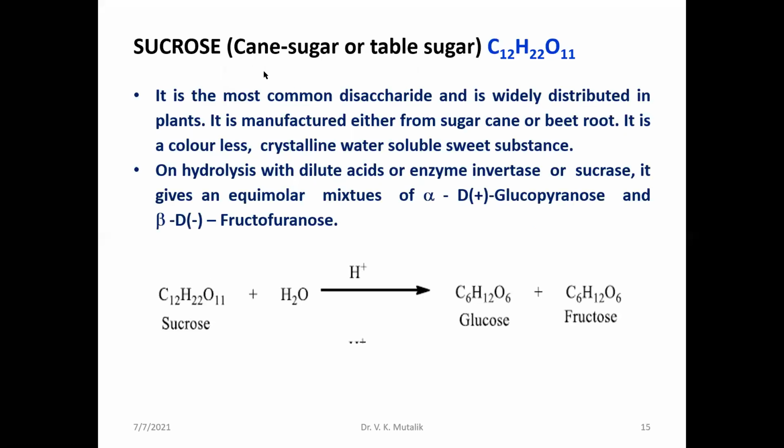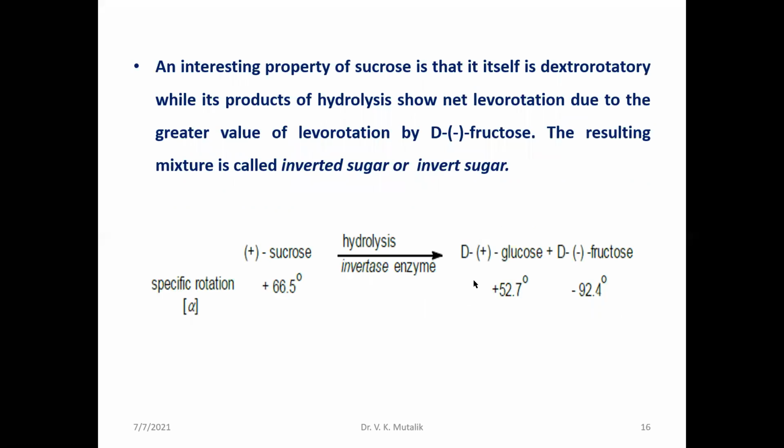Sucrose is a very commonly known type of table sugar, which is made up of alpha-D-glucopyranose and beta-D-fructofuranose. During hydrolysis, it yields glucose and fructose. The very interesting property of sucrose is that it is usually called inverted sugar. Inverted sugar means that during hydrolysis, it gives out a major part as levorotatory fructose.